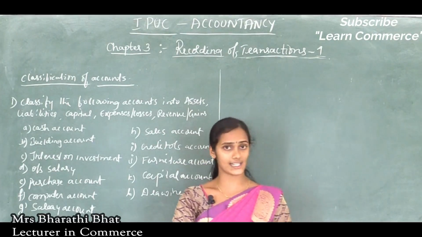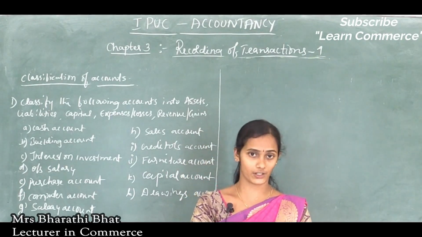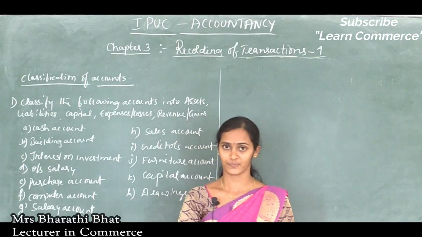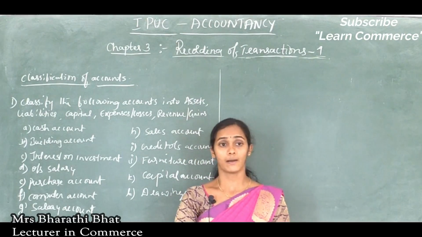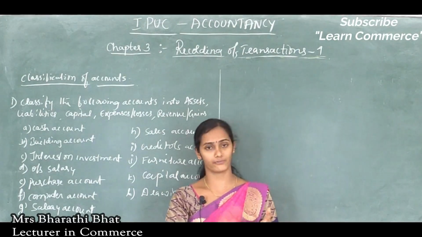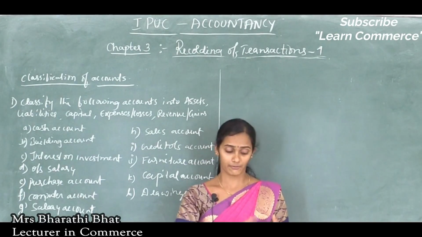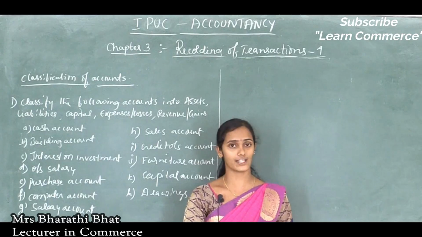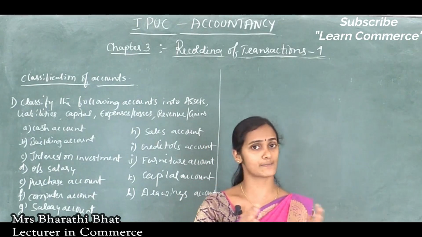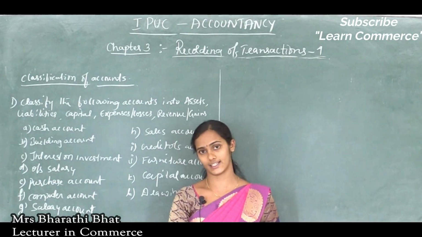Assets are the economic resources in the organization, all of which are considered assets of the business concern. For example, cash in hand, cash at bank, buildings, motor vehicles, furniture, machinery, loose tools, equipment, debtors, bills receivable. These are all considered assets for the organization.